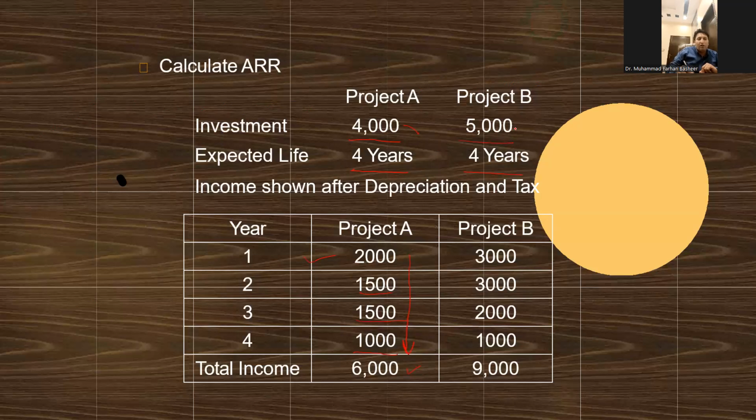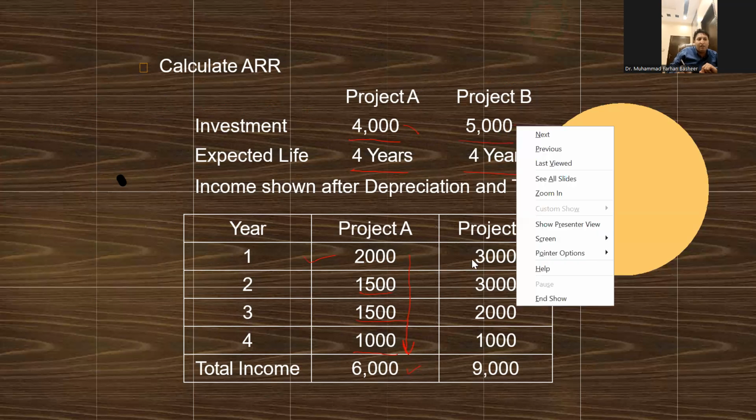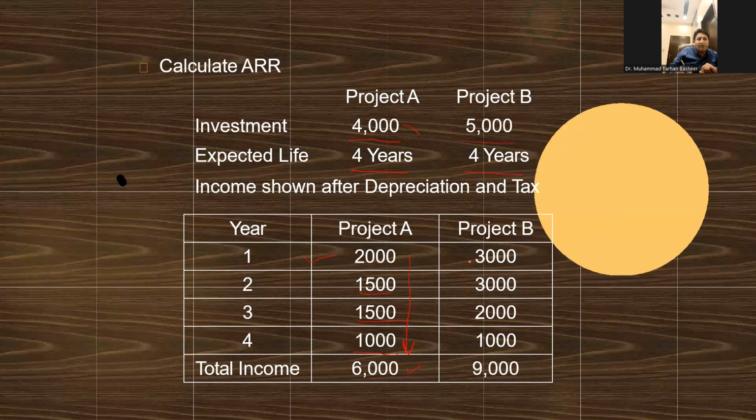Now, the second investment is that we have invested 5,000 and the first year cash inflow was 3,000, second year cash inflow was 3,000, third year cash inflow was 3,000, and in the fourth year it was 1,000, and in total we have generated 9,000. Now, we have to find which project is favorable or which is unfavorable.